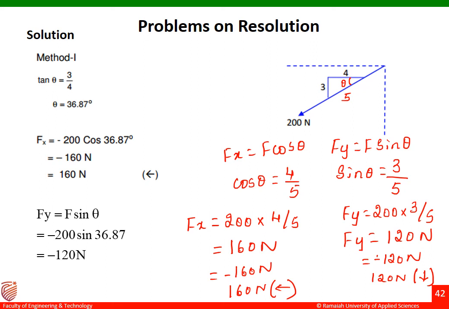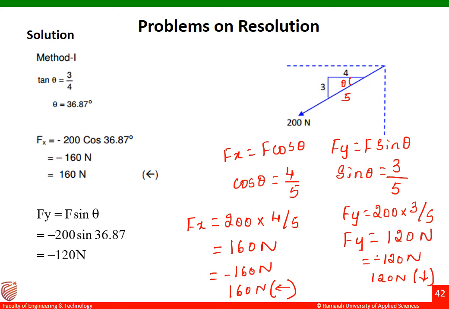Okay, so whichever I explained before was method 1, and this is method 2. In method 1, we calculated the value of theta by using this triangle, and then we found out the x component and then the y component. In the second method, without finding out the angle theta, we have done the resolution of the given force, that is, finding out the x and y components.